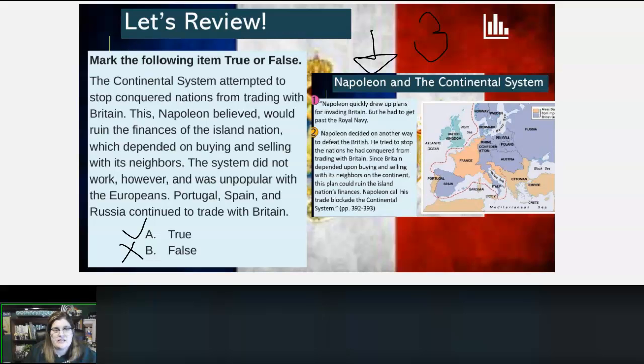Let me read this information, then we can decide whether it's true or false. All right. Napoleon quickly drew up plans for invading Britain, but he had to get past the Royal Navy. Napoleon decided on another way to defeat the British. He tried to stop the nations he had conquered from trading with Britain. Since Britain had depended on buying and selling with its neighbors on the continent, this plan would ruin the island nation's finances. Napoleon called this trade system the continental system. So we can see that this is true.